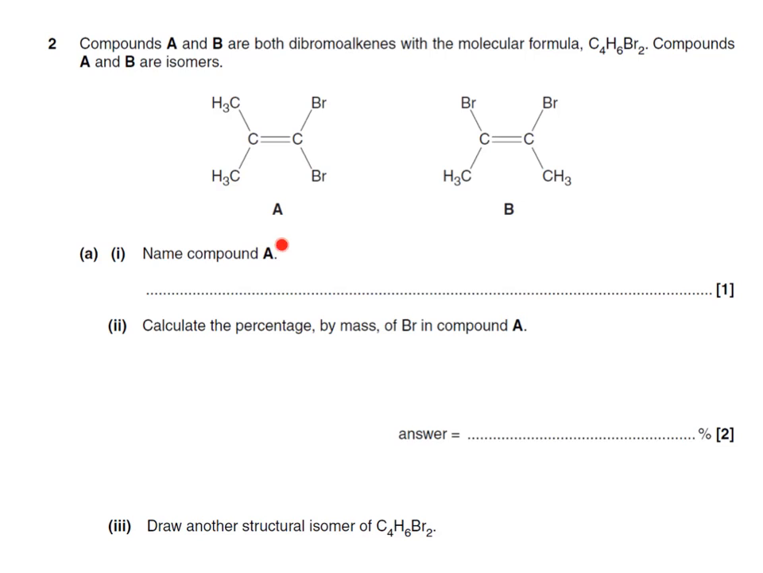For the naming of compound A, we first must recognize the longest chain, and we are going to start from this end as it's closest to the functional group of bromine, and we are going to go up, and in this particular case we have 1, 2, 3 carbons in the longest chain, so therefore it's going to be a propene. We also have a substituent, which is a methyl, on position number 2.